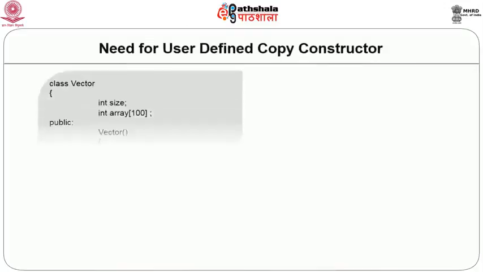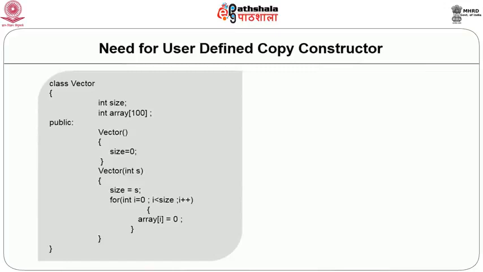Before understanding the need for a user defined copy constructor, let us take an example where the object's data members are dynamically constructed. Let us take an example of a class vector. To define this class, we need two data members.